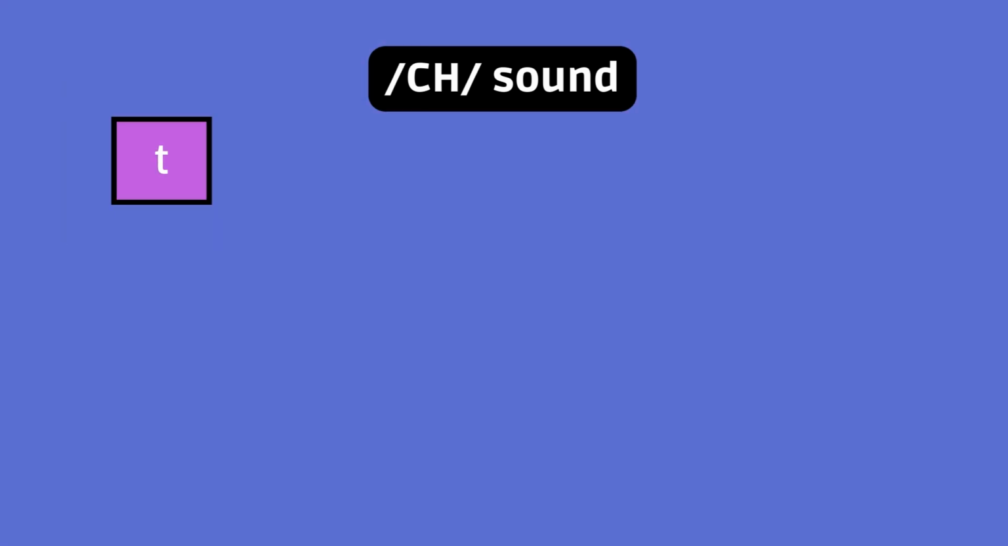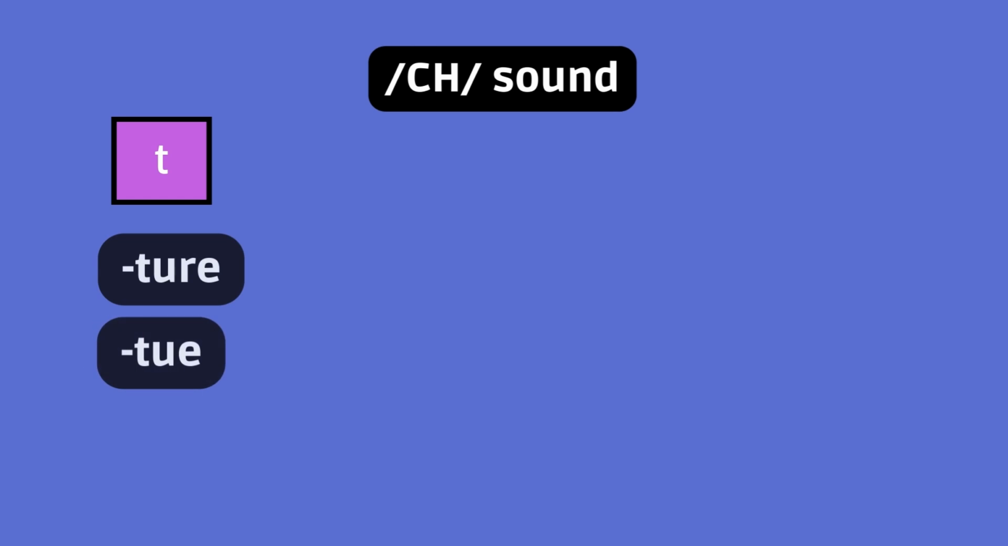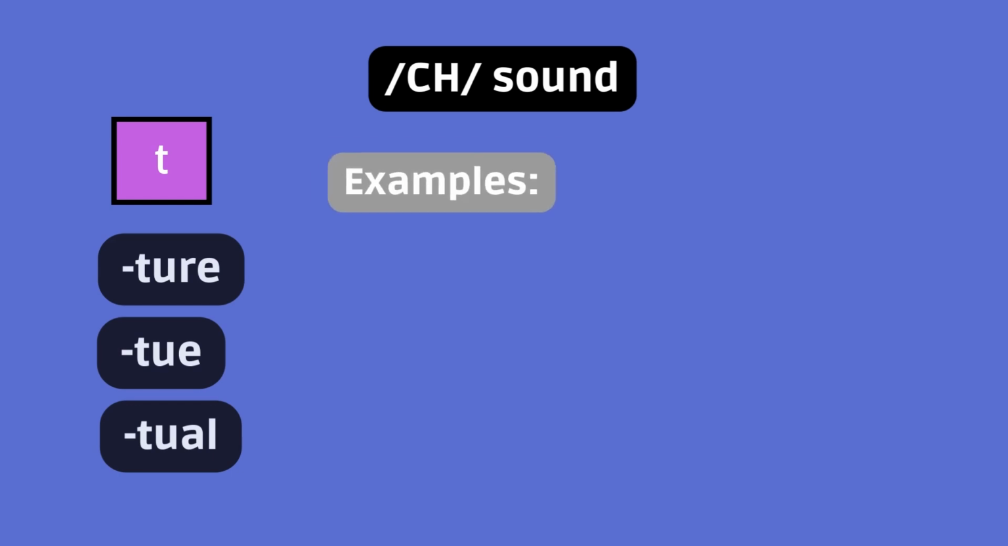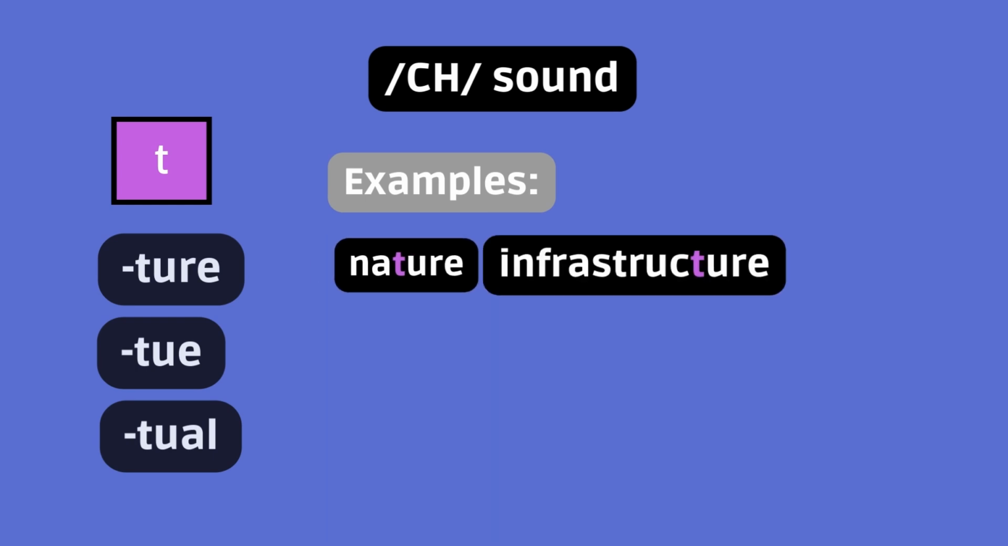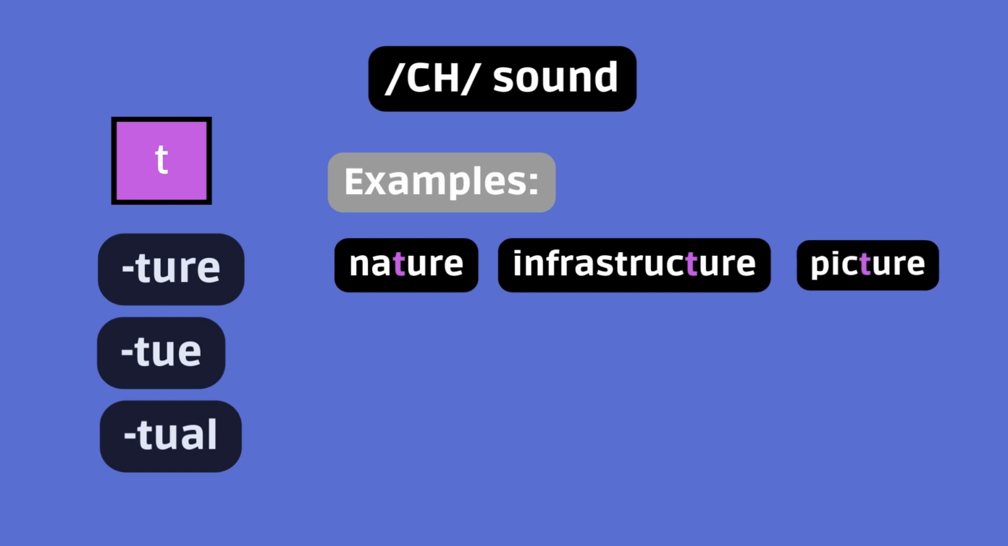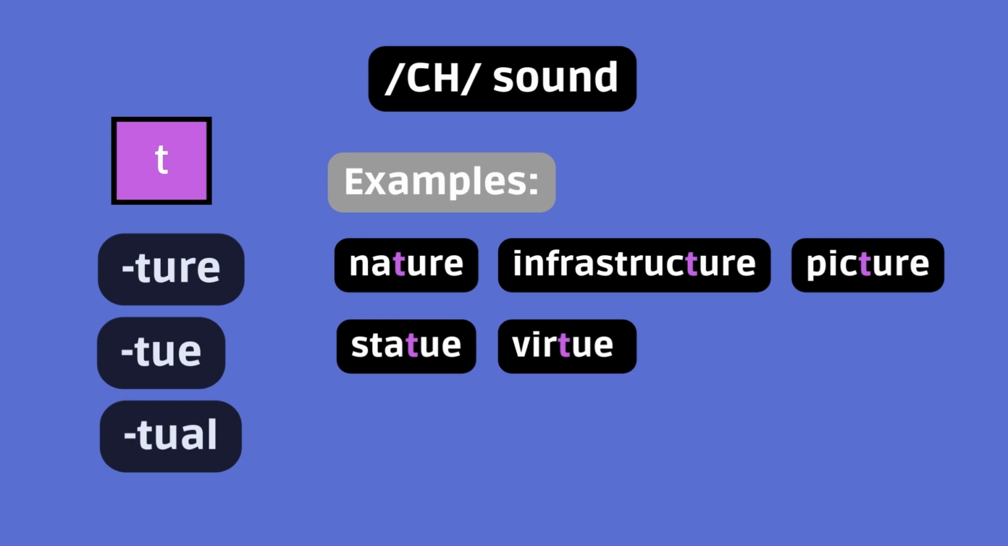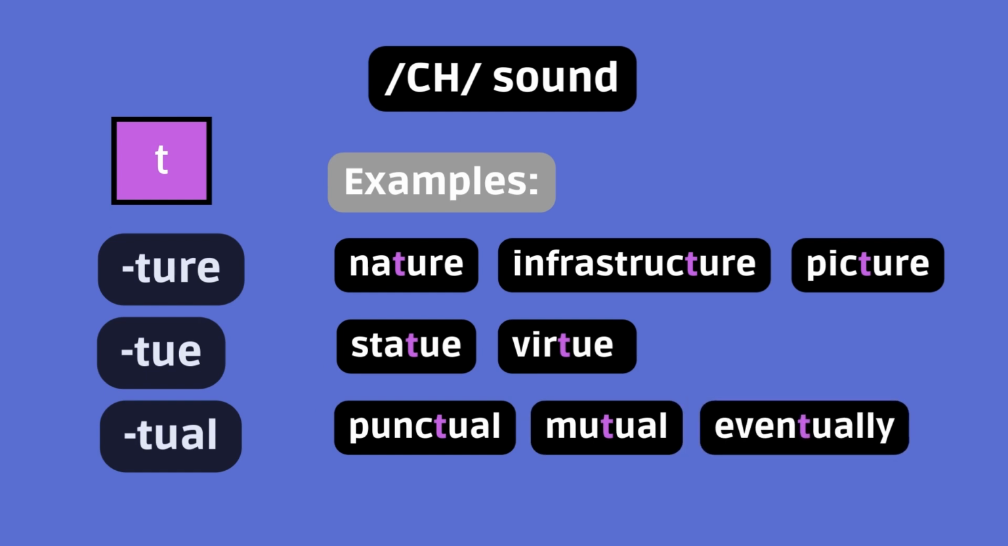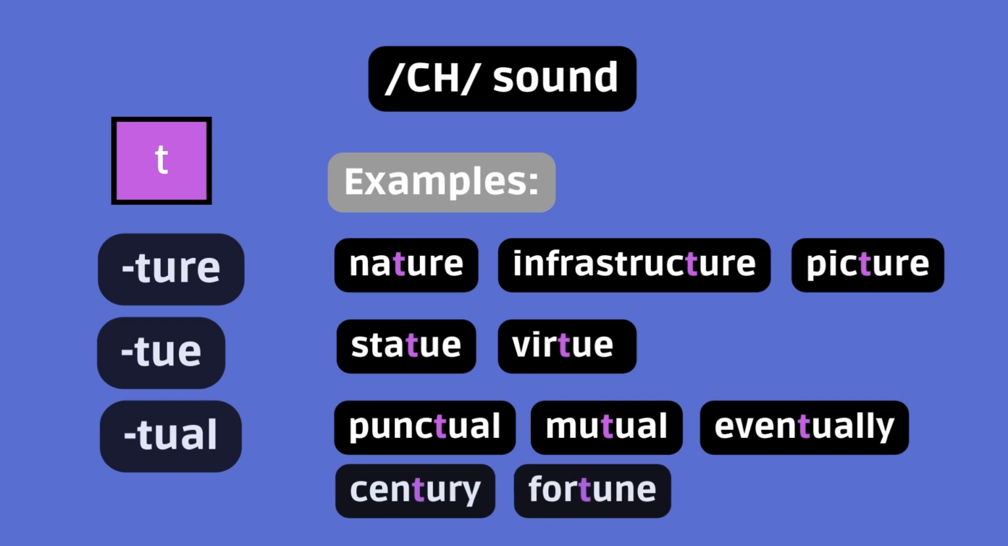T, often in the ending T-U-R-E, T-U-E, or T-U-A-L. T sounds like ch. Examples: nature, infrastructure, picture. Statue, virtue. Punctual, mutual, eventually. Century and fortune. They've got their own thing going.